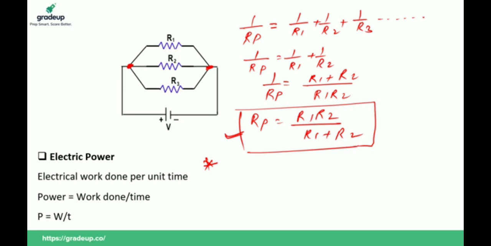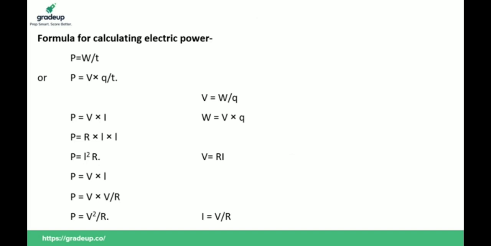Now we will discuss electric power. What is electric power? Power is equal to work done upon time, or energy consumed per unit time. So what do we mean by power? The rate of work done, that is work done per unit time or per second by a machine, or energy consumed per unit time by a machine, is known as power.